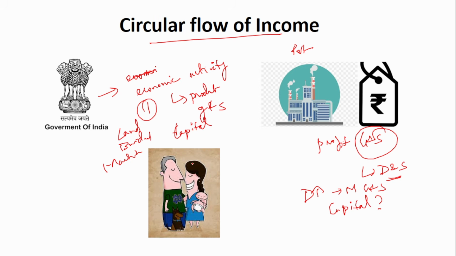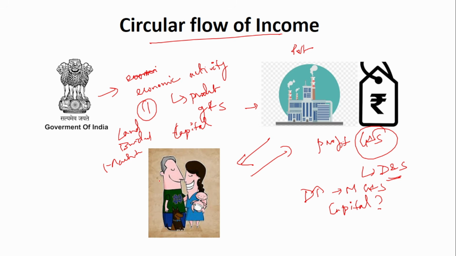Now coming to the third entity, the household. The individual household will be employed by these private firms as employees. They will participate in the production of goods and services, as workers. And after production, this activity will generate income for both the private player and the individual households.